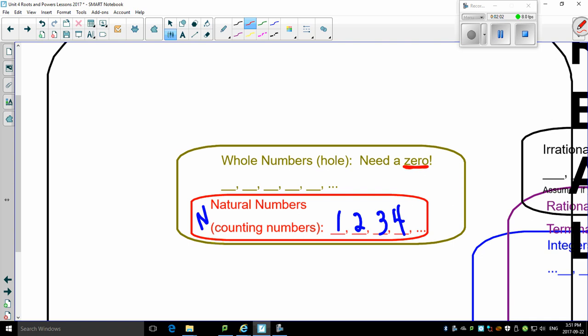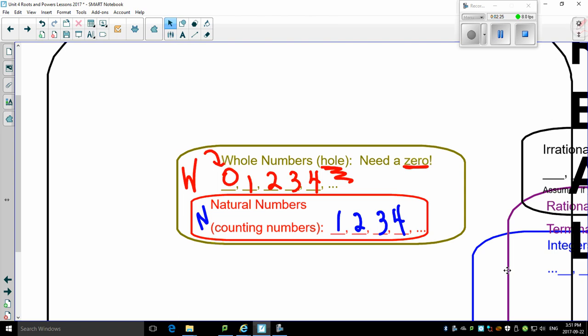So here are all the natural numbers, 1, 2, 3, and 4, and so on, but you need to include a 0. That's the whole number system. And that's why I always say, when you're thinking whole number system, think of it as a whole, and that 0 looks an awful lot like a hole. See what I mean? Okay, what's the symbol for that? W. Yes, W represents the whole number system.